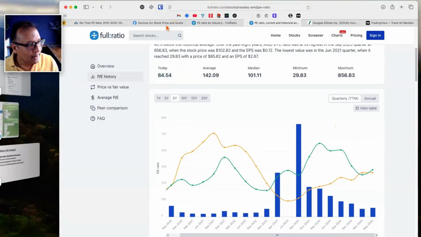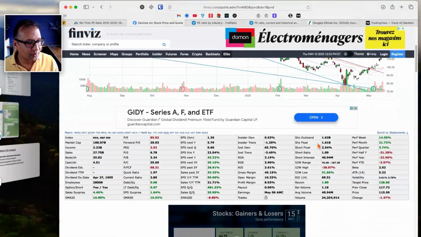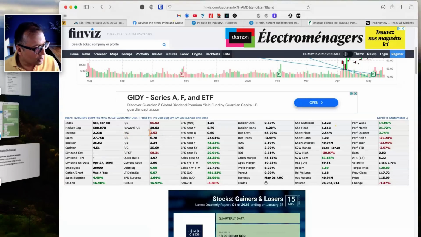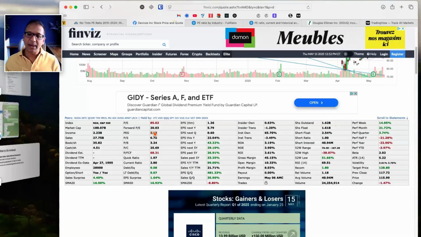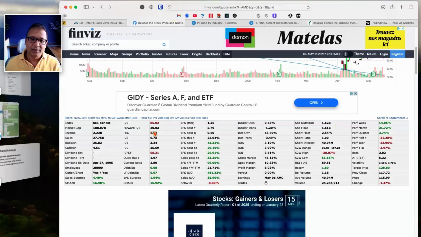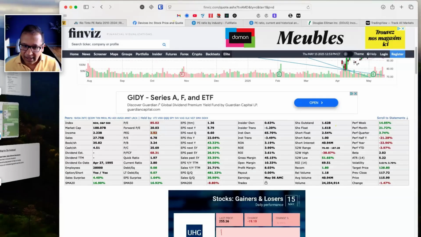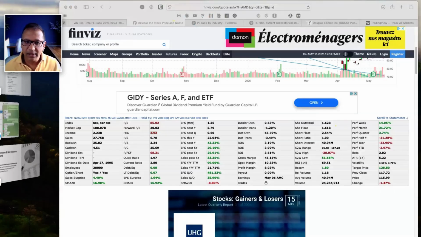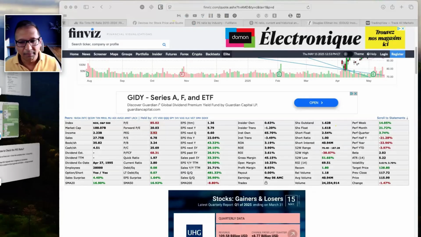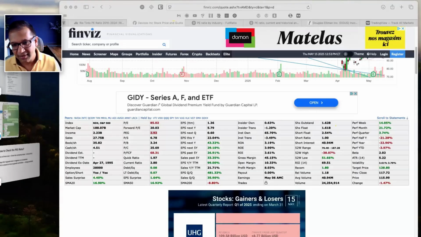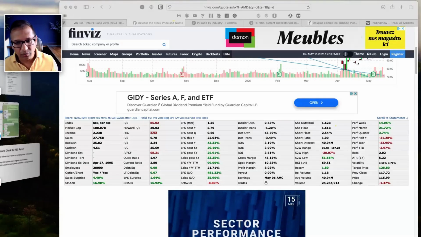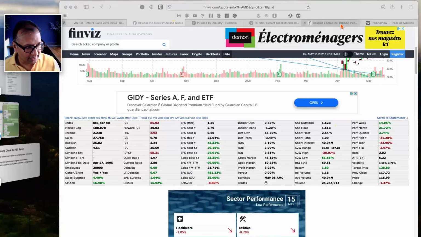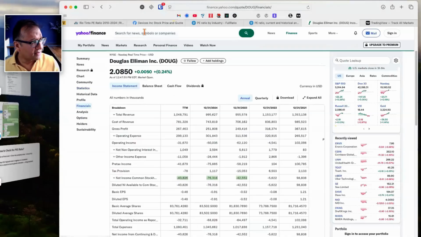Next thing we need to look at is the PEG ratio, because we need to estimate it and compare it with growth. So here's the PEG ratio. It's 2.92. Remember I had said that if the PEG is above 2, that should start to say maybe this company is overvalued. Again, it's not a hard and set rule. These are not hard rules. They're just filters to give you some indication. Okay, next thing we need to look at is the financials.